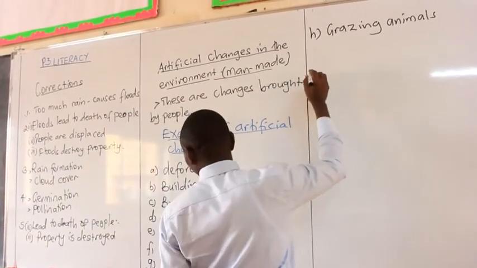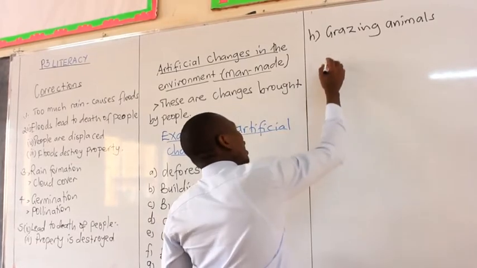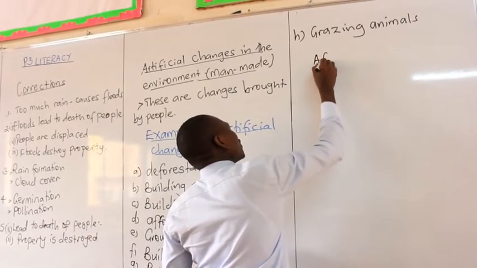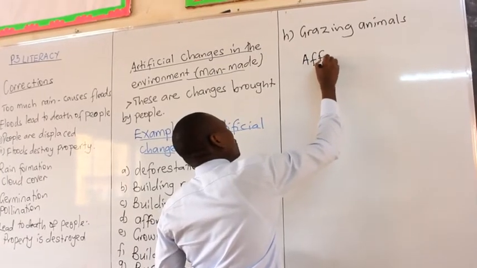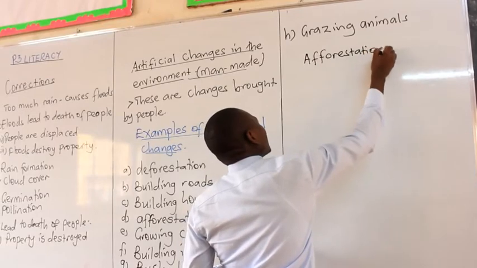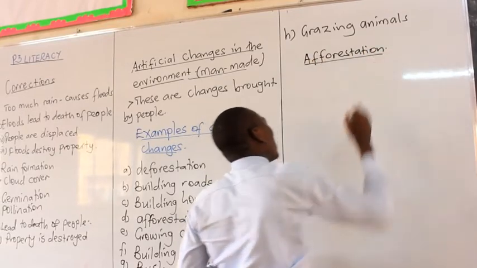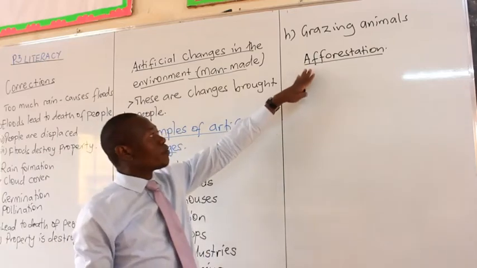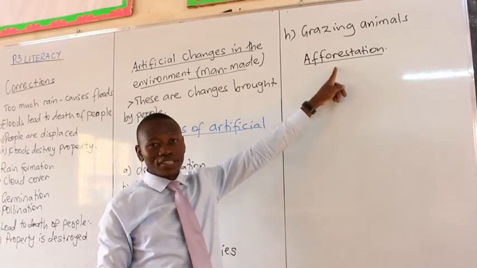One of it is, let's talk about D, point D, and the word is afforestation. This is a change which is brought by people in the environment. What do you mean by afforestation? From the word forest.